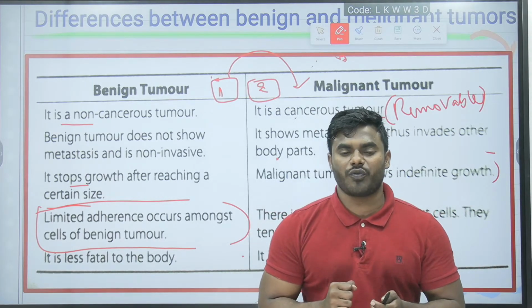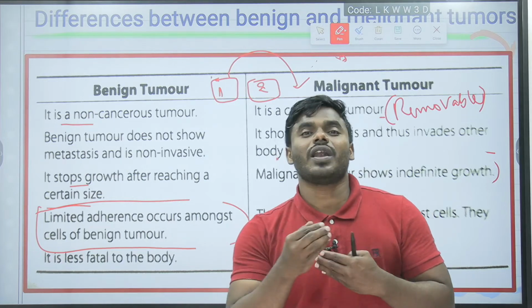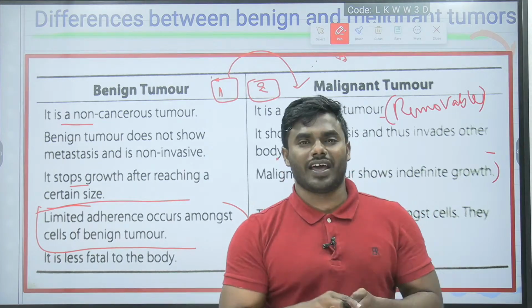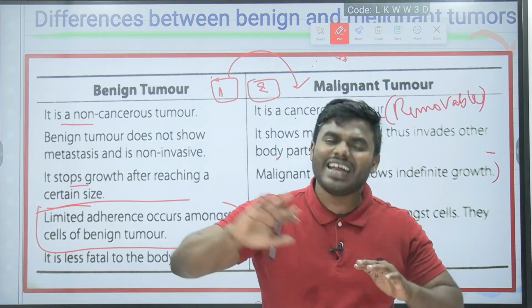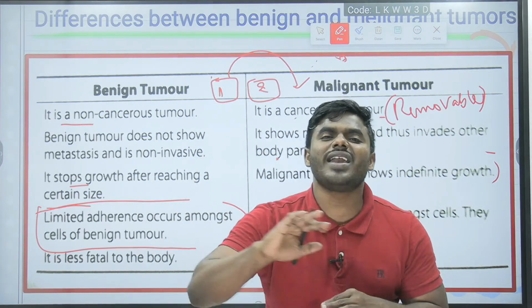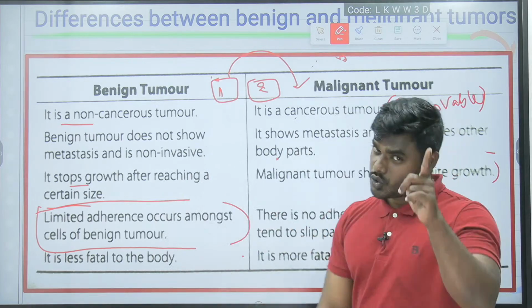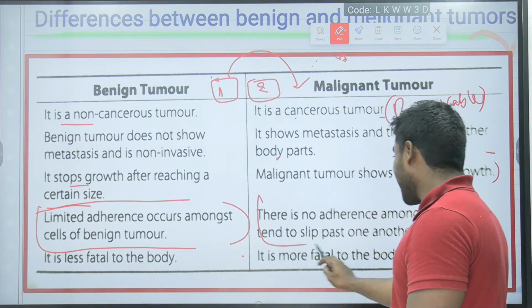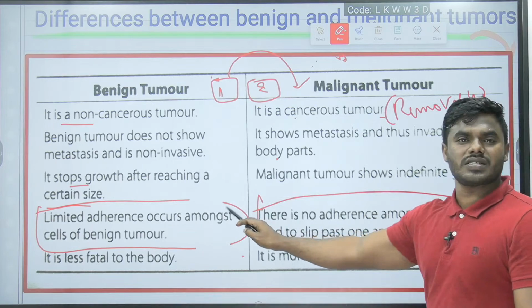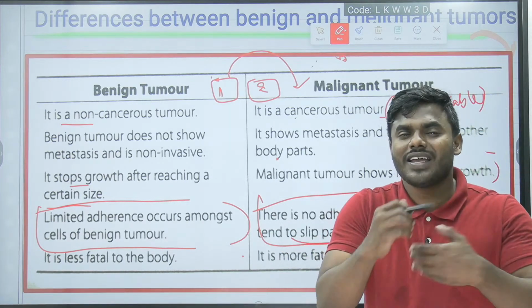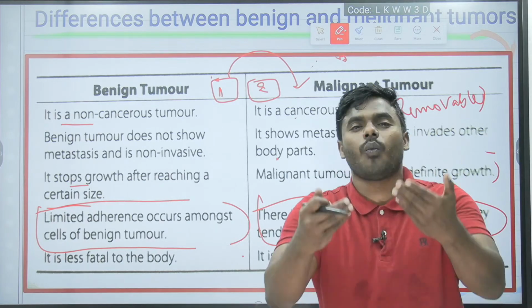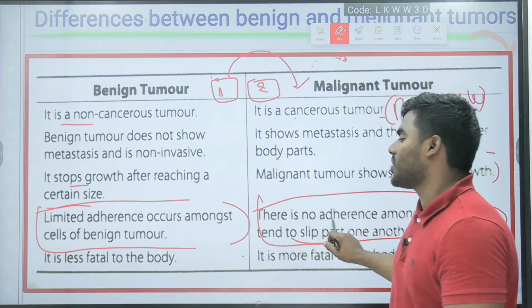Once again, listen my friends, they will avoid the process of adherence. By avoiding adherence, they can grow indefinitely and uncontrollably. So please remember, there is no adherence among cancer cells. They tend to slip, they tend to escape, they tend to avoid contact with each other.